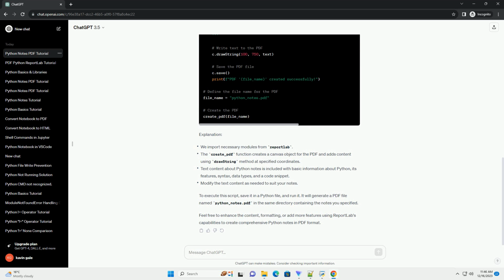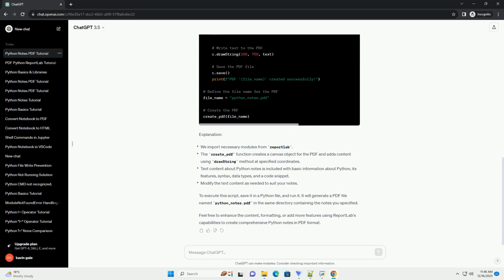Before we start, make sure you have the reportlab library installed. If not, you can install it using the following command. Create a Python script or Jupyter notebook and import the necessary libraries. Create a function to generate a PDF document with a title and content. Run the script, and you should see a new PDF file, python_notes.pdf, in your working directory with the specified title and content.